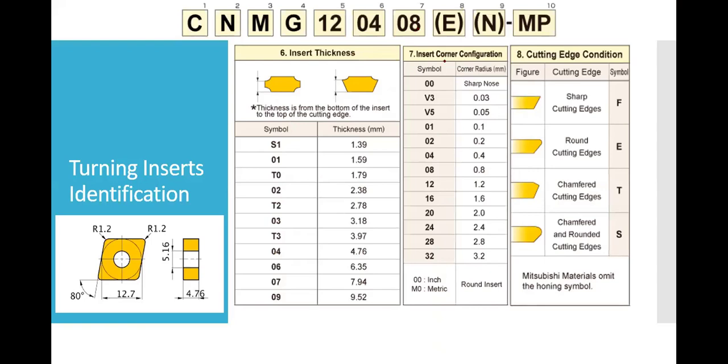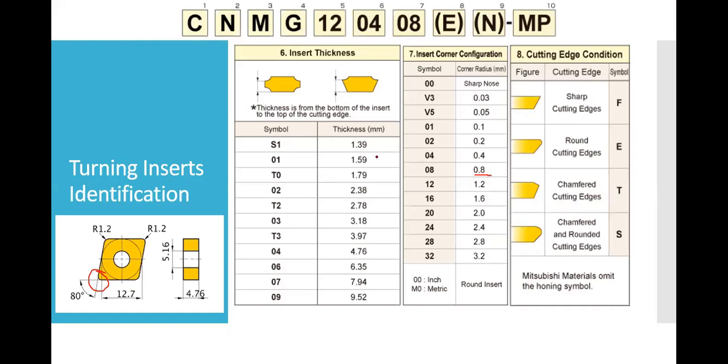Then 8. 8 stands for what? The corner radius, which we also call the nose radius. The radius of the front corner is 0.8. See, here the selection of this corner radius is a very crucial thing.